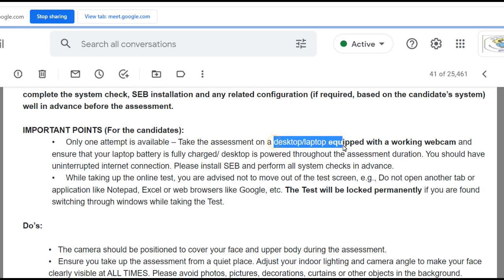You need to give this test only on desktop or laptop, with working webcam and microphone. These are necessary. Your webcam should be working, microphone should be working, and laptop should be well configured. I recommend you to use a laptop because a laptop has a built-in battery of nearly 2.5 to 3 hours, so the power problem gets solved. Next, you can have 2 to 3 mobiles with net pack, and the network speed should be 2 mbps. This speed check is also available, you can check on the internet.